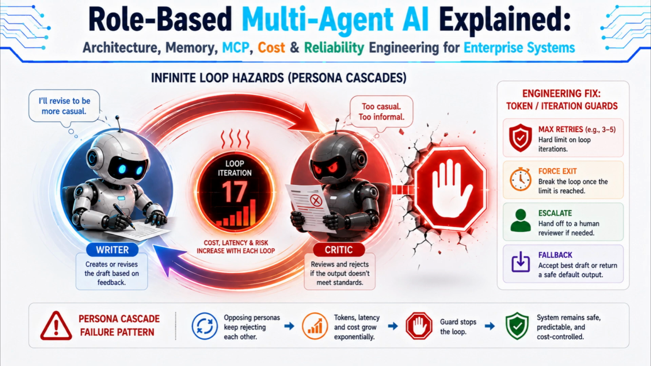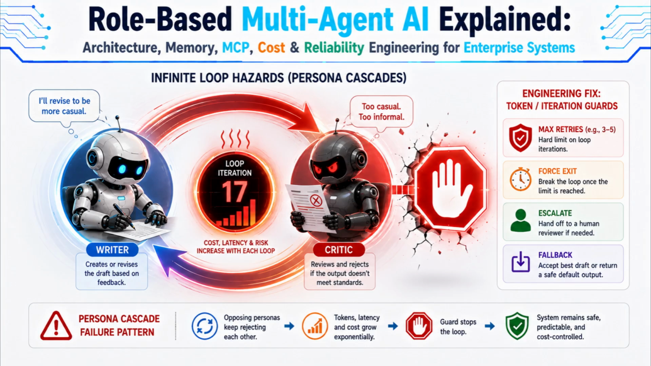Let's look at both. Recall the cyclical evaluation loop from Section 4, a critic agent rejecting a writer agent's draft and sending it back for revision. This pattern is powerful, but it has a specific and well-documented failure mode. A persona cascade, where two agents disagree in a way that never converges. The critic rejects the draft for being too formal. The writer revises to be more casual. The critic now rejects it for lacking rigor. The writer swings back toward formal, and the two personas, each faithfully following their own guardrails, bounce the task back and forth indefinitely without ever reaching an agreement, burning tokens and time with no useful output.